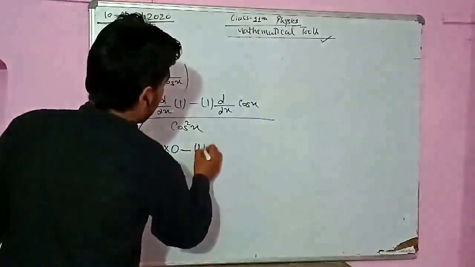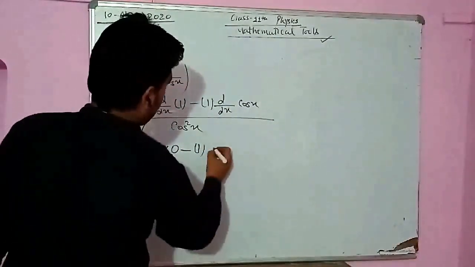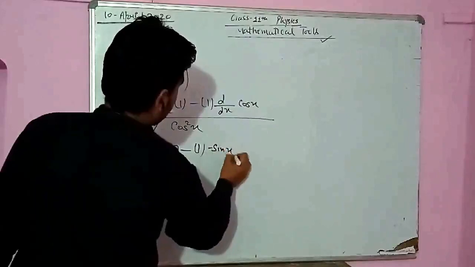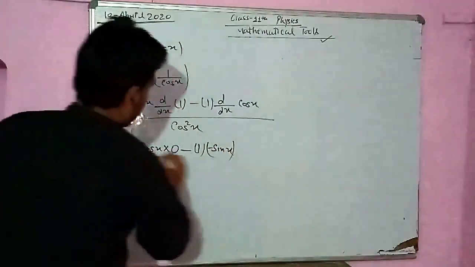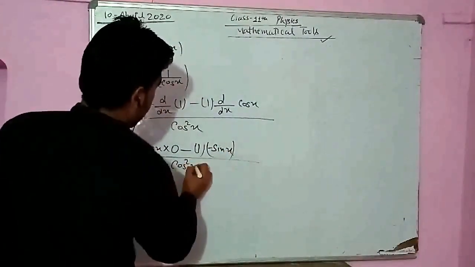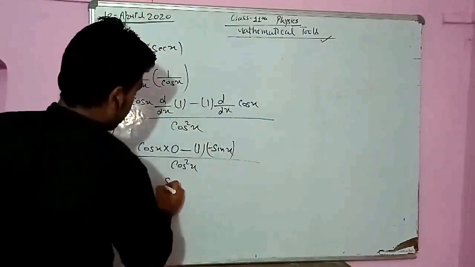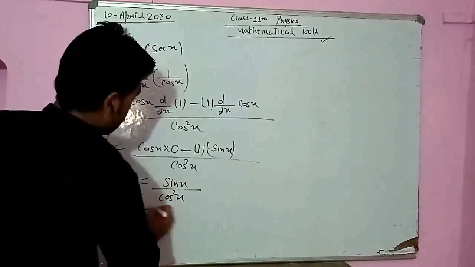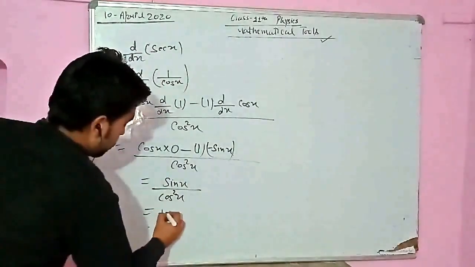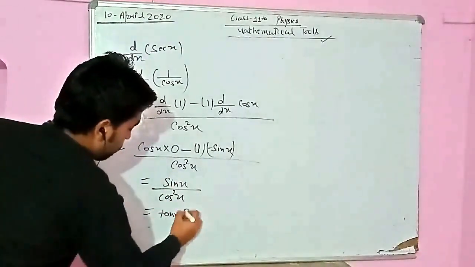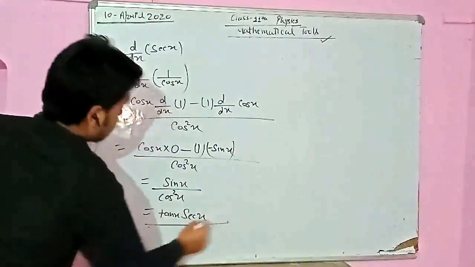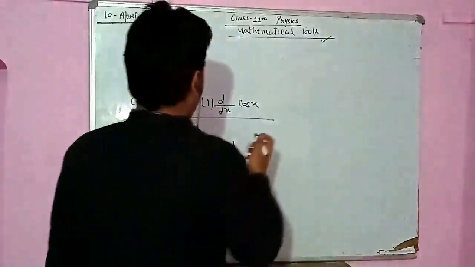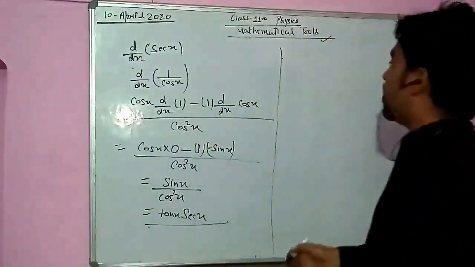Minus 1 and 2. What is the differentiation of cos? The differentiation of cos is minus sin x divided by cos square x. Now minus into minus gives plus sin x divided by cos square x. Now solve this: sin upon cos is tan, 1 upon cos is sec. So tan x into sec x is the differentiation of sec x. I hope you understood this.